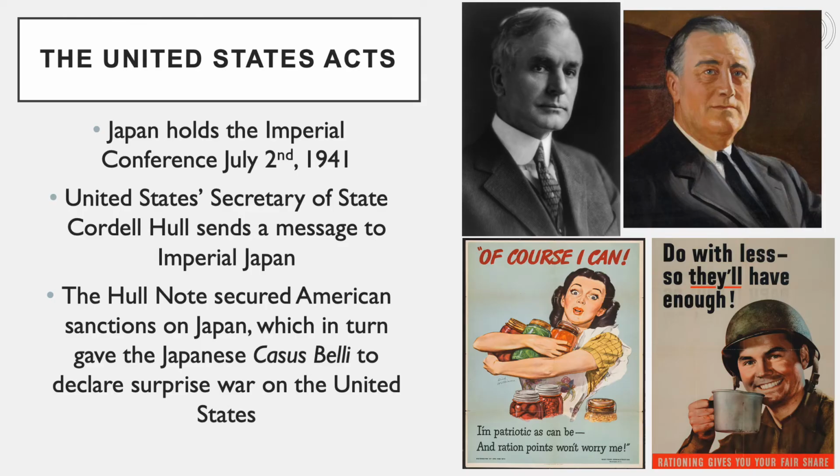Japan held the Fifth Imperial Conference July 2, 1941. At this meeting, Japanese leaders decided what to do with troops in Manchuria, whether or not to go to war with the Soviet Union, and how to deal with the UK and the US within the region. Soon after, U.S. Secretary of State Cordell Hull sent a very clear message to Japan in response for its aggressions in the Pacific region and in Asia. The U.S. threatened a seizure of Japanese assets and stopped the flow of oil and much-needed scrap metal to Japan as a sanction.